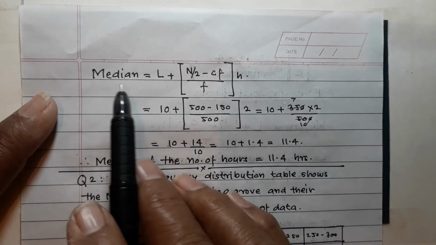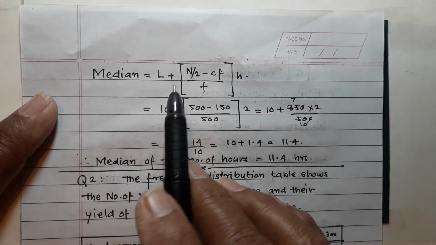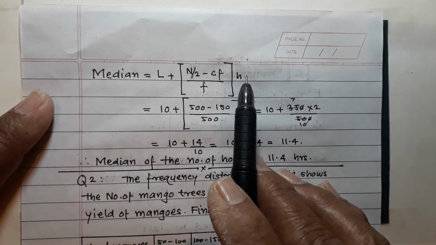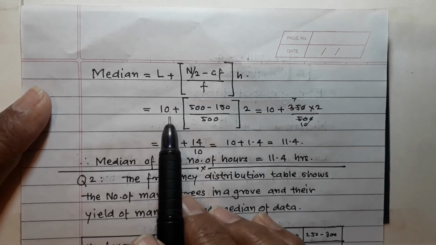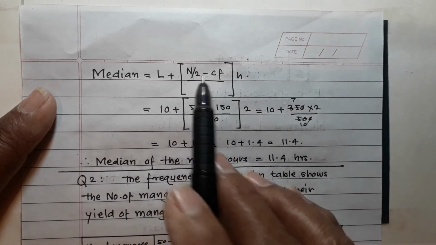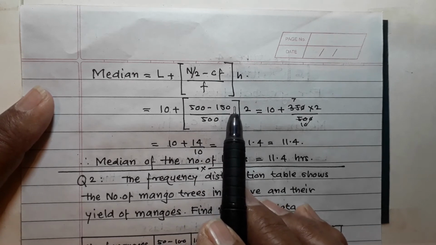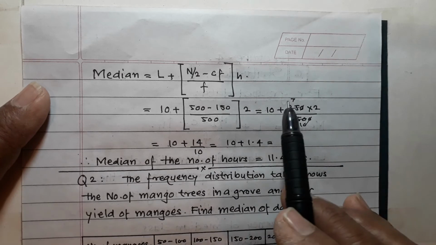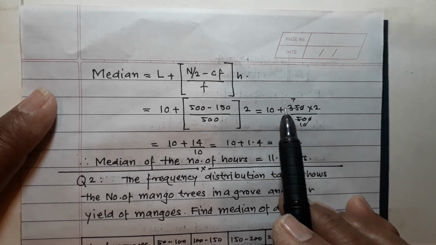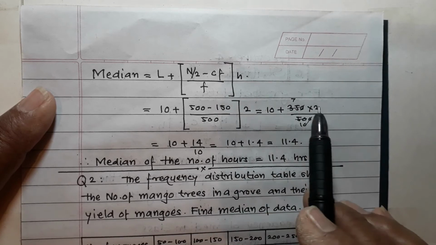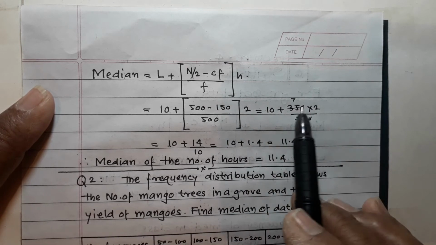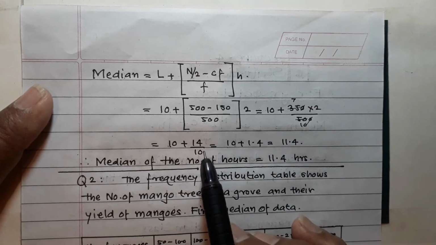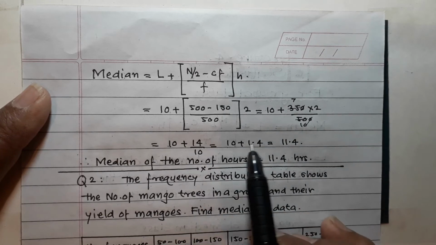Therefore median is equal to L plus (n upon 2 minus CF) upon F into h. L is equal to 10 plus (500 minus 150) upon 500 into 2, is equal to 10 plus 350 into 2 upon 500. Simplify this, you will get 14 upon 10, so that is 1.4.